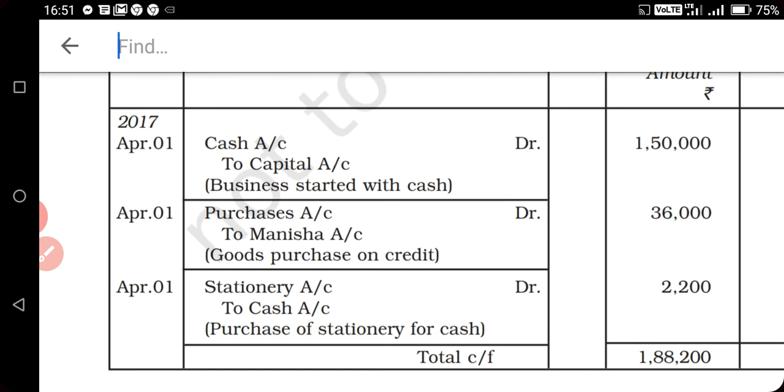Here we will write the name Manisha. Manisha is our supplier. We are purchasing goods on credit here. Suppose we are purchasing goods in cash, so instead of Manisha we can write to cash, or the word cash instead of Manisha. So here we will not write cash, because this is a credit transaction.